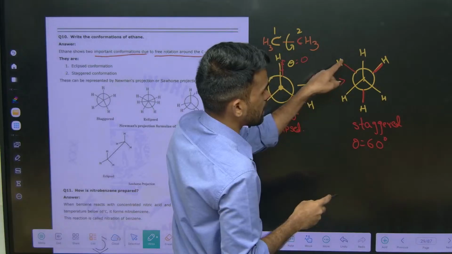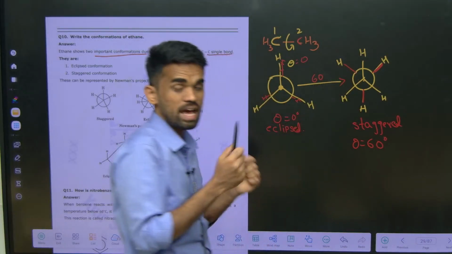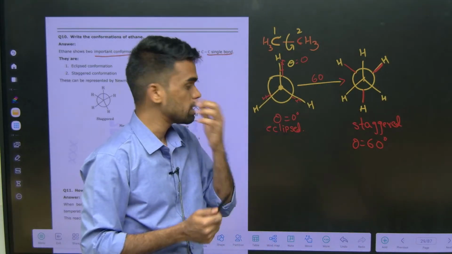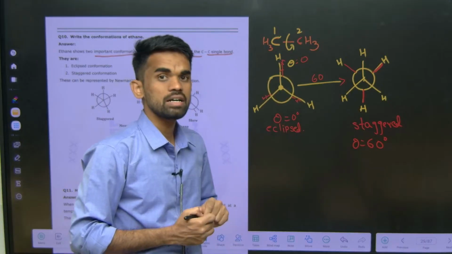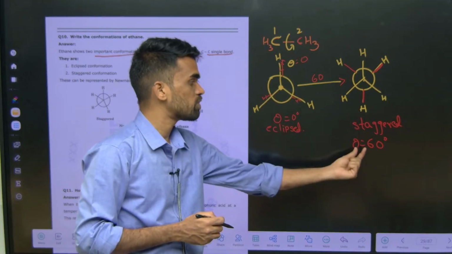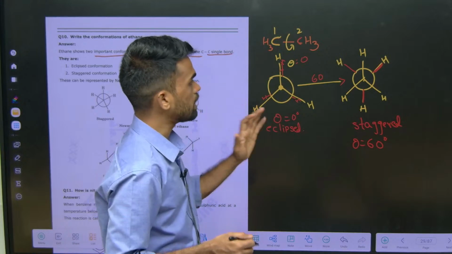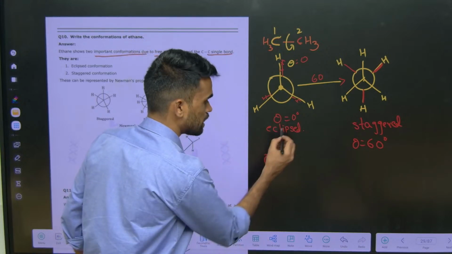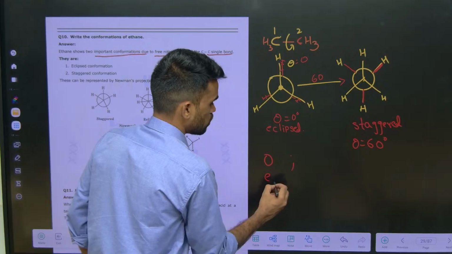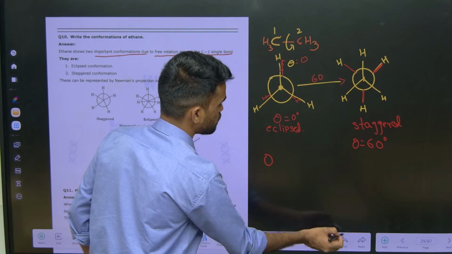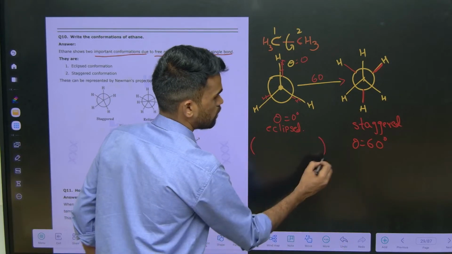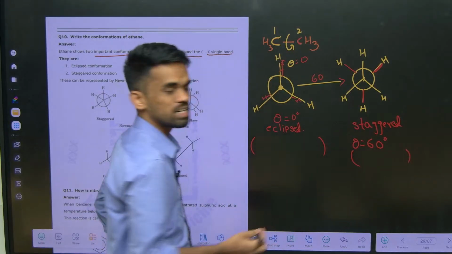Between this red color hydrogen and this yellow color hydrogen, what is the angle we have? 60 degrees. Okay, so that is what we call a dihedral angle in staggered conformation: 60 degrees. 0 degrees means eclipsed. Now I will tell you what angles are possible for eclipsed and for staggered here. This is an extra discussion I am doing.